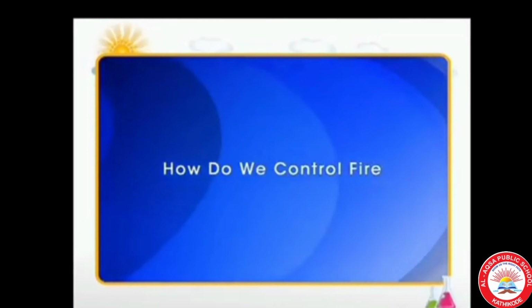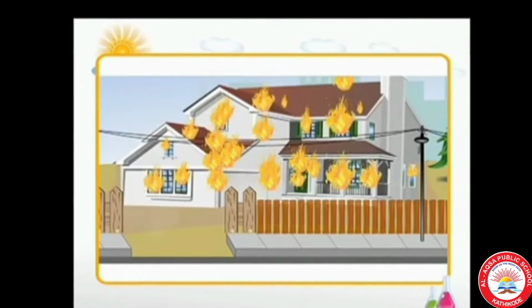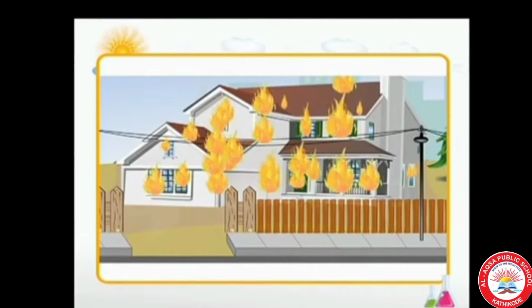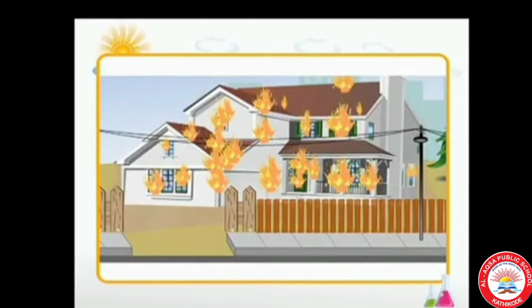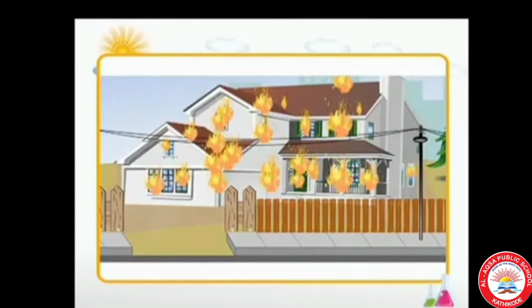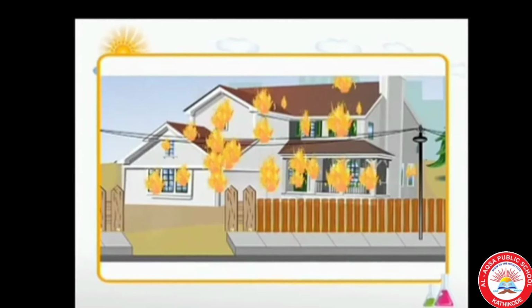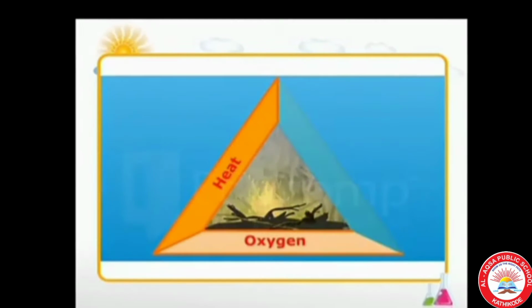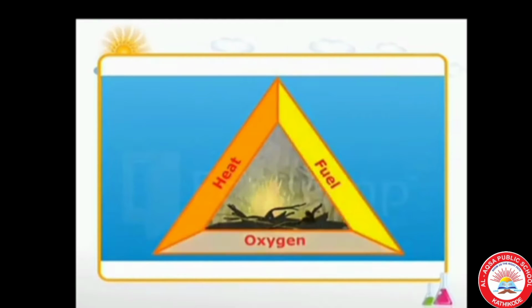You must have seen fire breaking out in homes, shops and factories. A fireman extinguished this fire by throwing water under pressure. Heat, oxygen and fuel are the three essential requirements for burning.